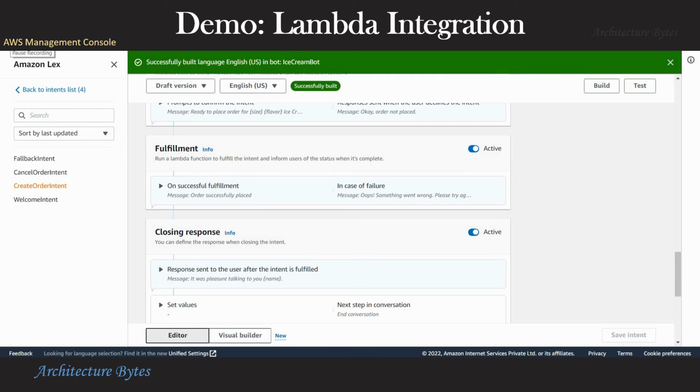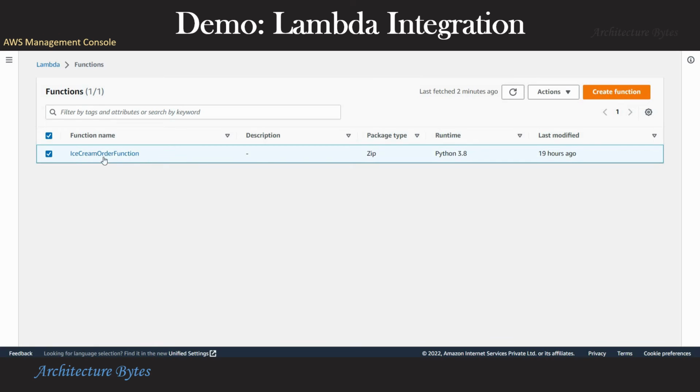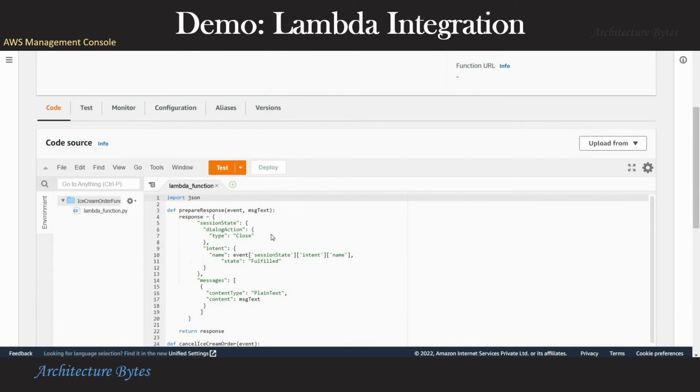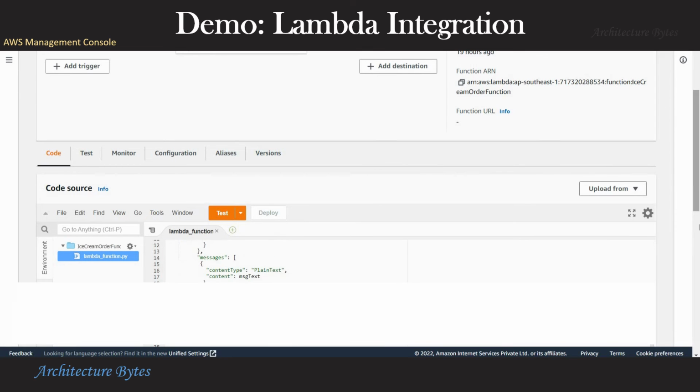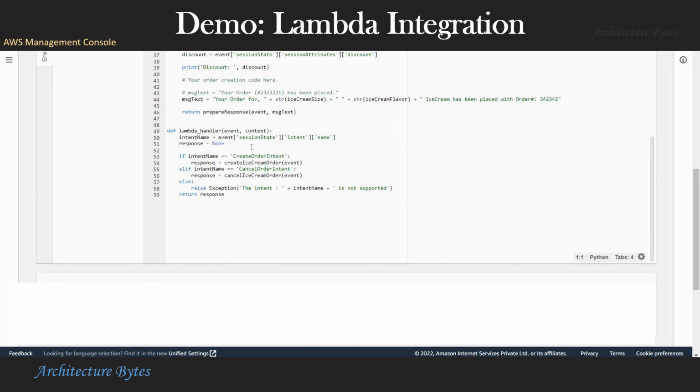Let's see how we can integrate a Lambda function for fulfillment. Okay, we already have a Lambda function that I created earlier. So let's take a look at that. This is written in Python. So let's do a quick code walkthrough. That's the Lambda handler, and the first thing we do is get hold of the intent name. And based on the intent name, we call an appropriate method.